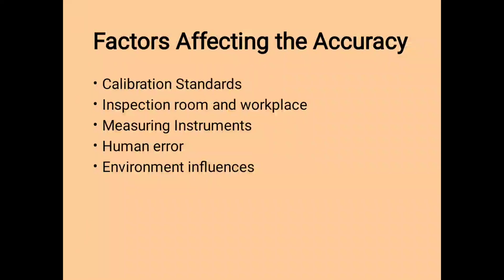Now the next point is factors affecting the accuracy. What are the factors? First one is calibration standards. Accuracy may be affected by atmospheric conditions such as expansion of metal used in measuring instruments due to rise in temperature. Next is inspection room and workplace.